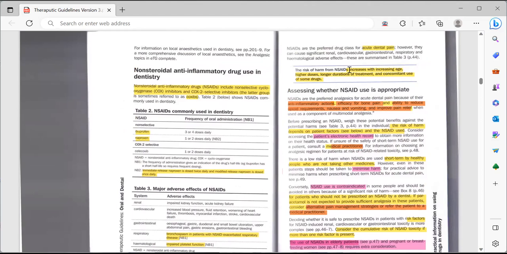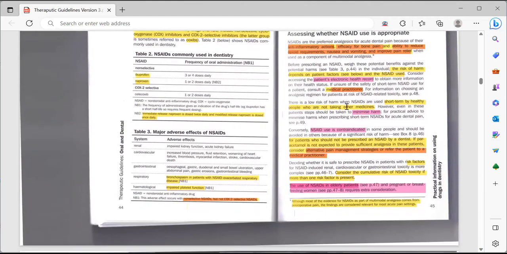Like if one patient is healthy and younger in age and is taking this medication for a shorter duration of time and is not taking any other medication, then the risk of harm would be less as compared to the others. However, even in these patients, steps should be taken to minimize harm. For practical advice to minimize harm when prescribing.